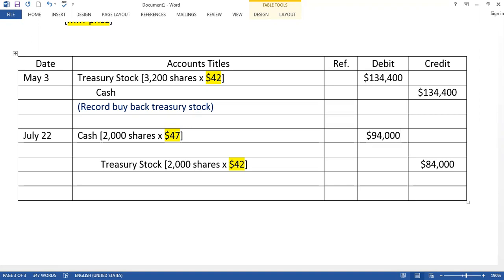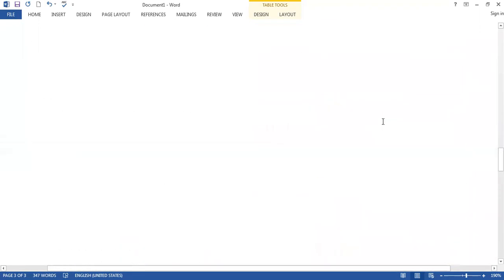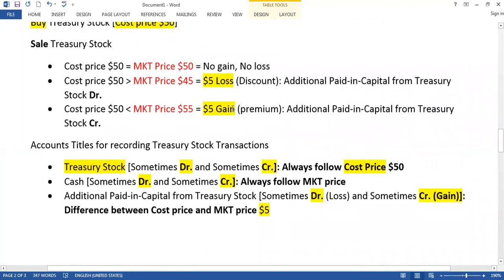Now it is a good news or bad news? Good news, because you have a gain, right? And I told you that if you have gain or loss, you cannot record this directly. Which account we have to record? Additional paid in capital from treasury stock.